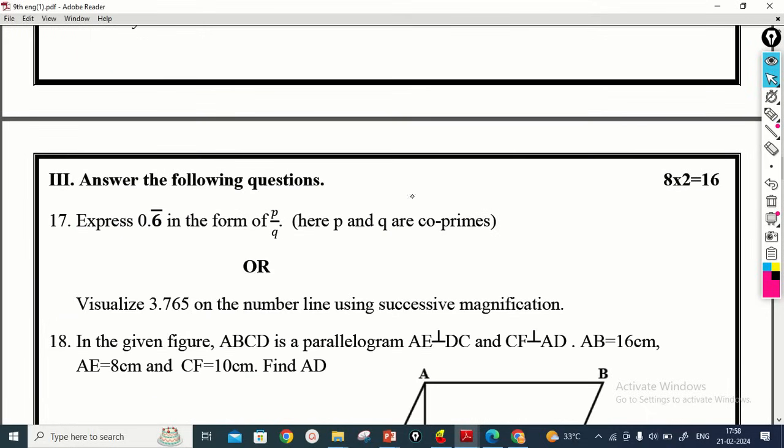So these are the 2 marks questions. It is not possible to solve the questions here only, so I will take these questions to the PowerPoint presentation, and there I will solve them. So we are moving to the third part, that is 2 marks questions.